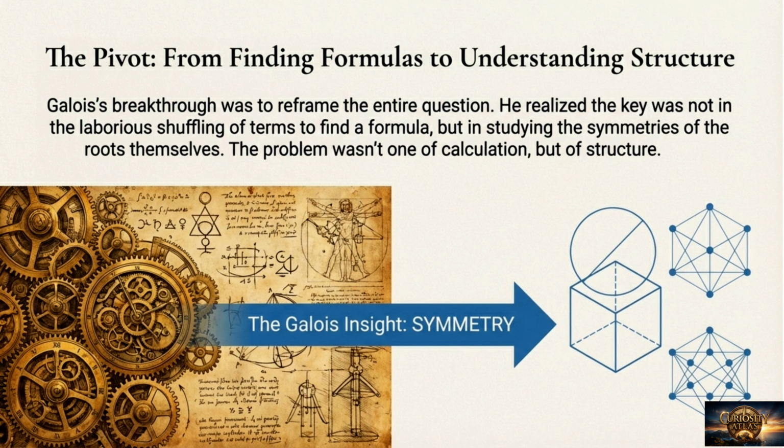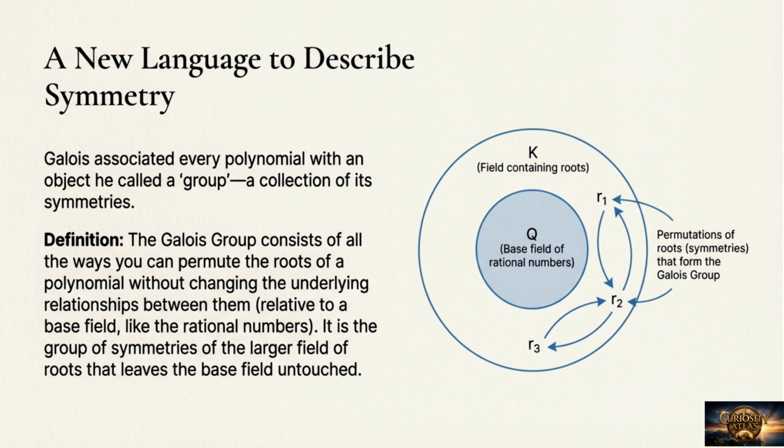Galois' breakthrough was to shift the focus from finding a formula to studying the symmetries of the roots themselves. The problem wasn't one of calculation, but of structure: the Galois insight, symmetry. Galois associated every polynomial with an object called a group, a collection of its symmetries. The Galois group consists of all the ways you can permute the roots without changing the relationships between them.